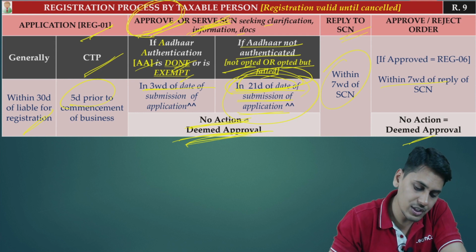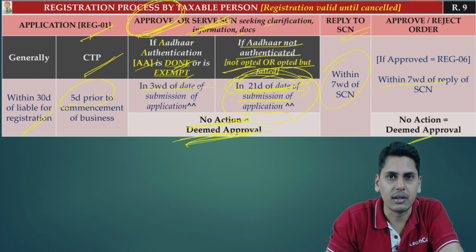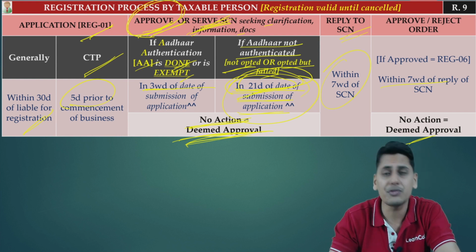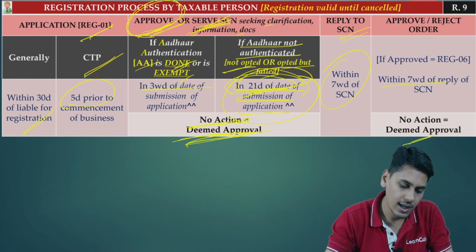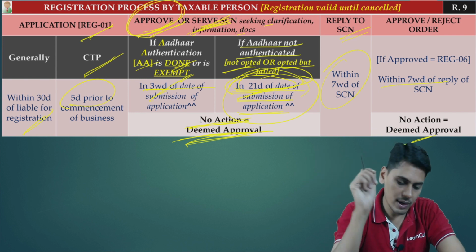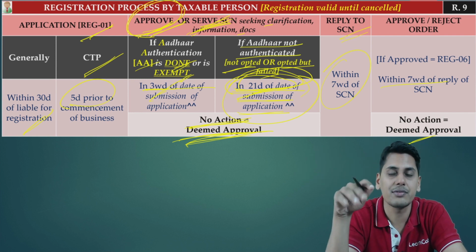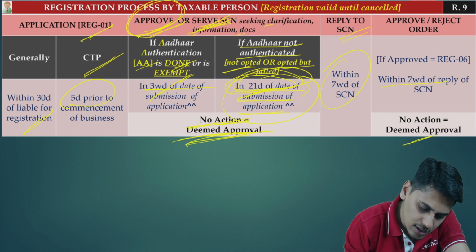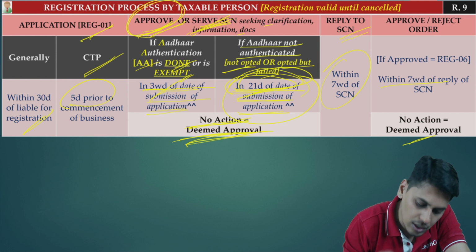If Aadhaar authentication is done or it is exempted, you either approve it or serve a show cause notice. Here also 21 days is for either approving it or serving a show cause notice. 3 working days is also for either approving it or serving a show cause notice. Now again, it is 3 working days for those cases where Aadhaar authentication is done or it is exempted. 3 working days of the date of submission of application.